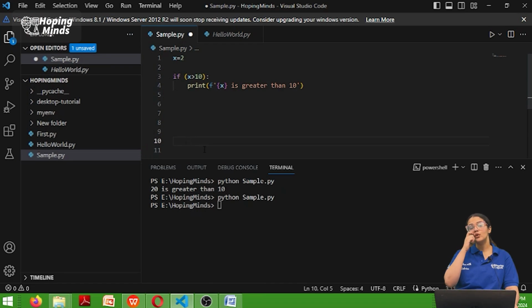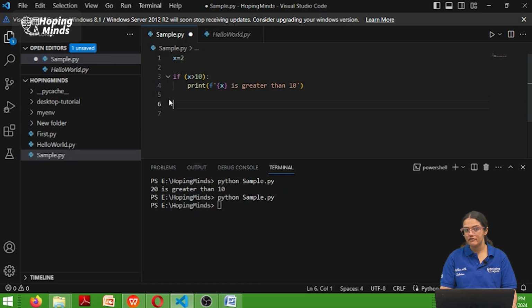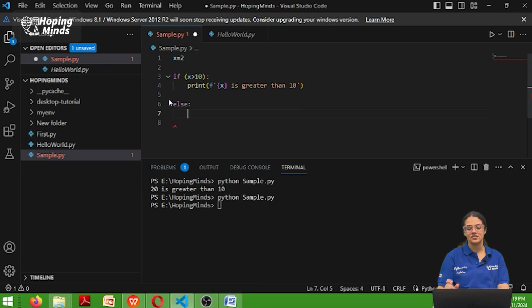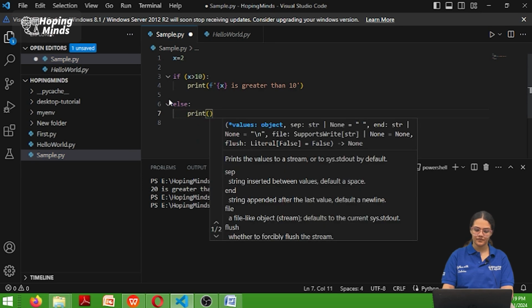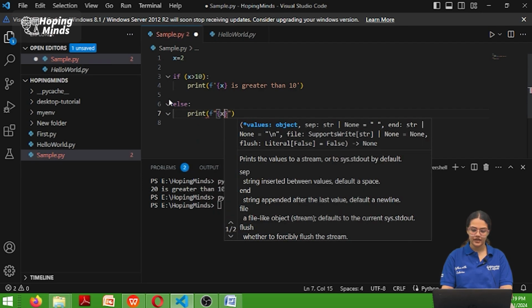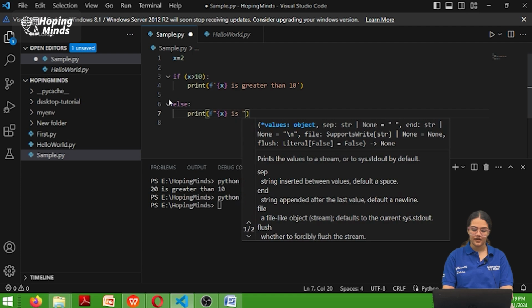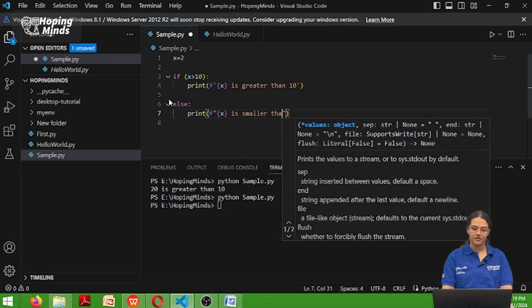But when I want to use the else clause, I'll put a backspace over here. So my indentation should match the indentation of the if statement, right? So let us write else, colon, then enter. Again I pressed enter, and you can see again the indentation is there. I'll print x is smaller than 10.